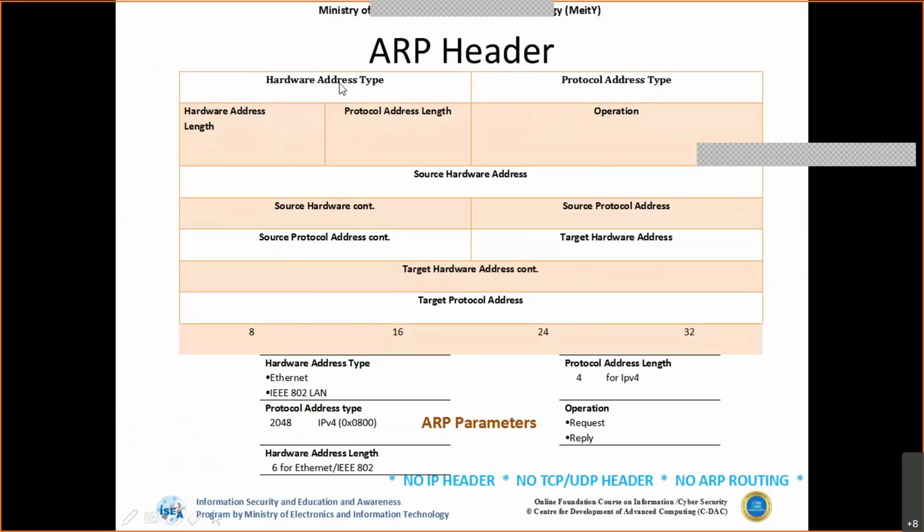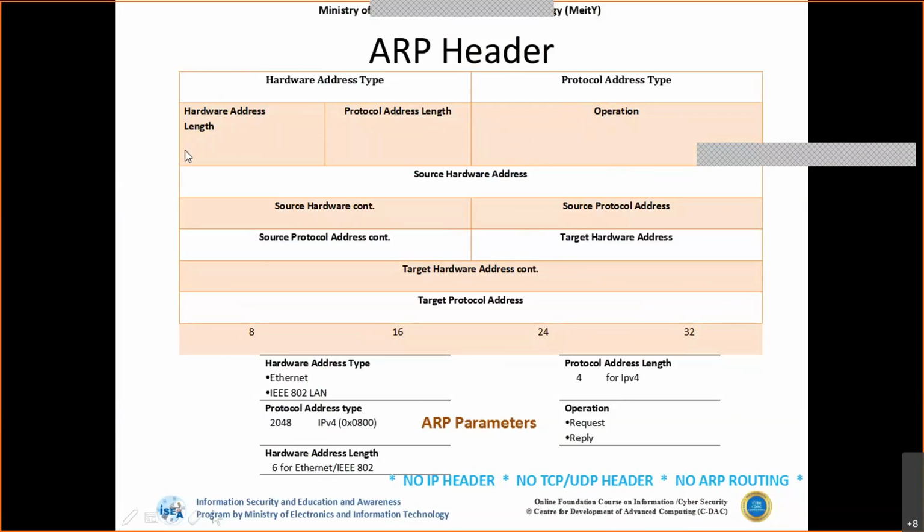So similarly, we have hardware address type, which is nothing but the Ethernet address type. We have protocol address type. Again, I'm not going much into the bits and the address lengths, but we'll see what parameters are available in each and every header, because every parameter has its own functionality in terms of the header. The protocol address type is nothing but the internet header which we use, whether it is IP version 4 or version 6.